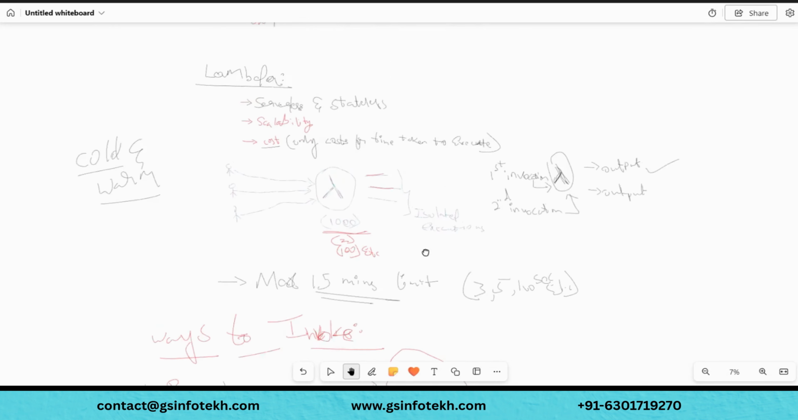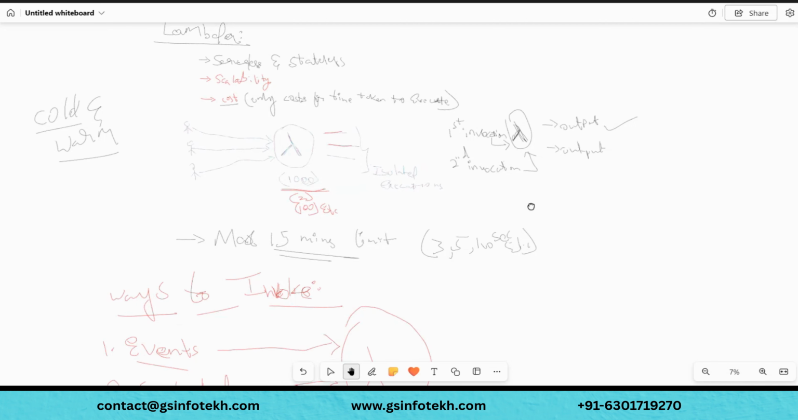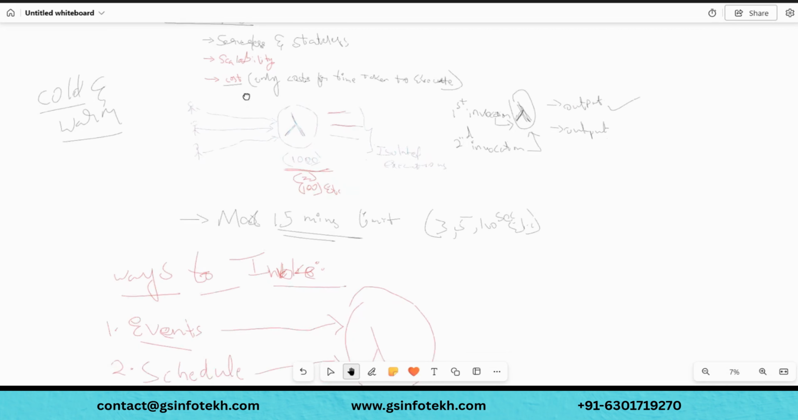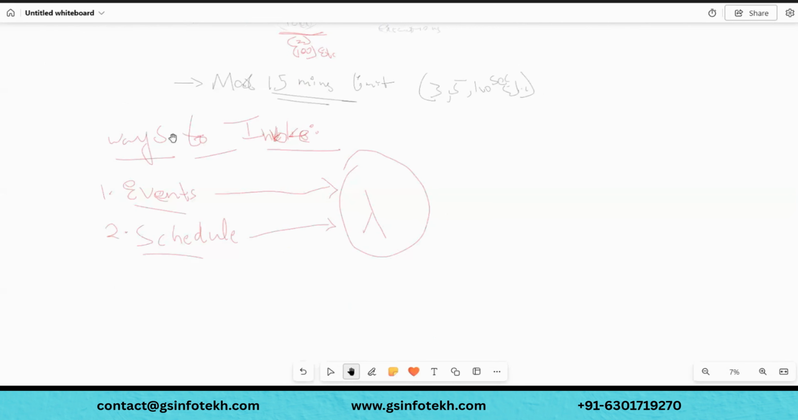So, we discussed Lambda and its functionalities: it's serverless and stateless. It won't remember what happened in the last run, and it is scalable, but it has a limitation of 15 minutes, and multiple invocations can happen at the same time, with a max of 1,000.